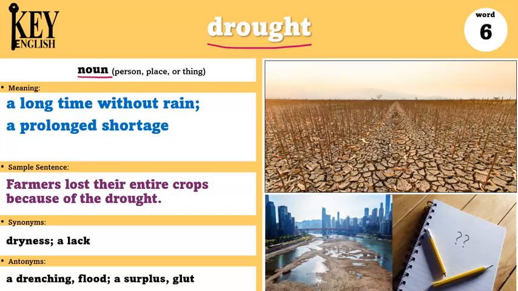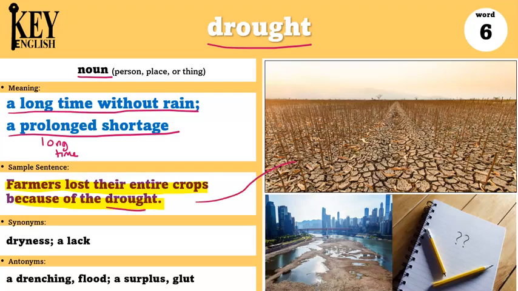Drought is a noun and it means a long time without rain or a prolonged shortage. Prolonged means something lasts for a long time. The example sentence says, farmers lost their entire crops because of the drought. So since drought is a long time without rain, it can cause the ground to dry up like this, and farmers might end up losing all of their crops. So this is a drought.